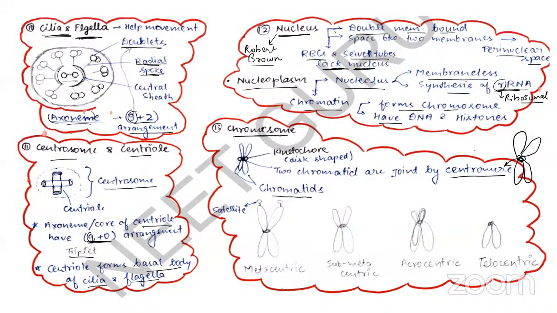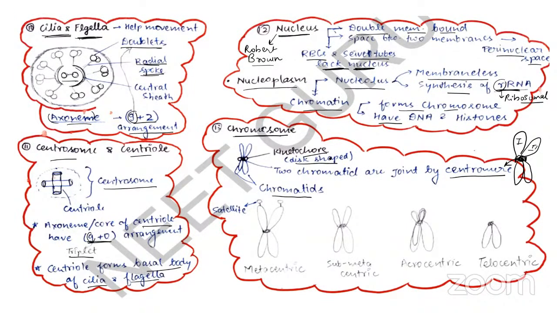So this one is your centromere, and these are your chromatids. The two chromatids are joined with the centromere. Centromere is also known as primary constriction. And this centromere has a disc-shaped structure on both sides, which is your kinetochore. Kinetochore is the point where the spindle fibers come and attach during cell division.